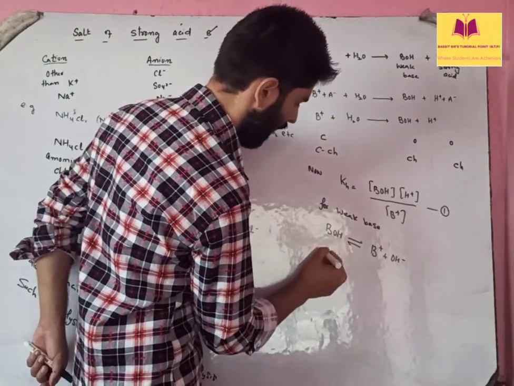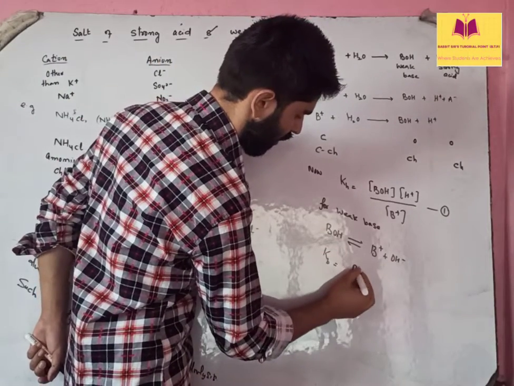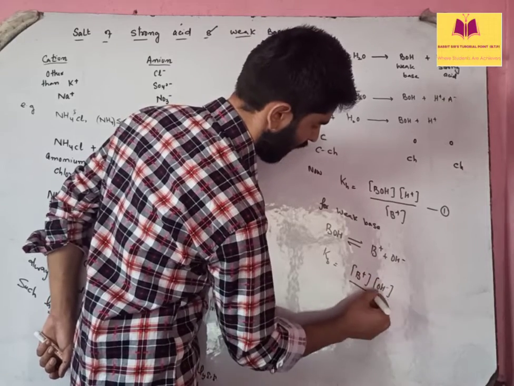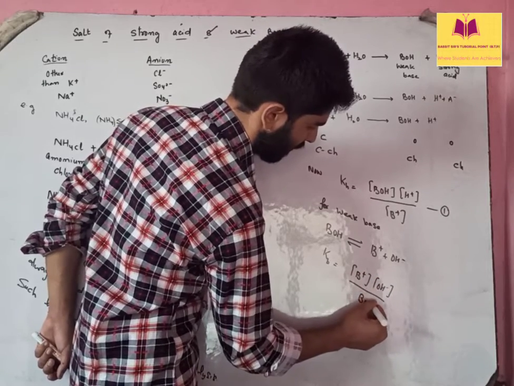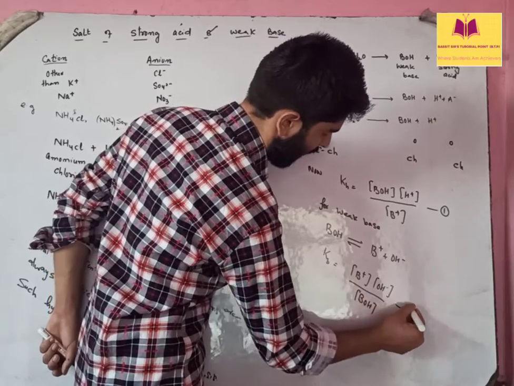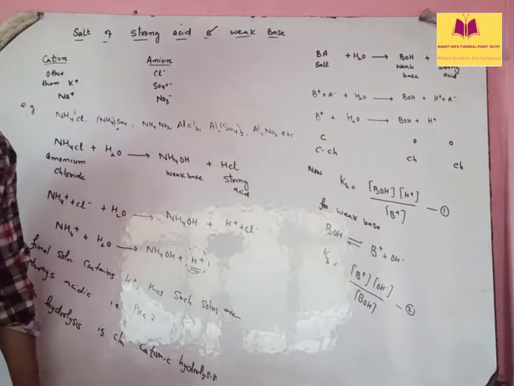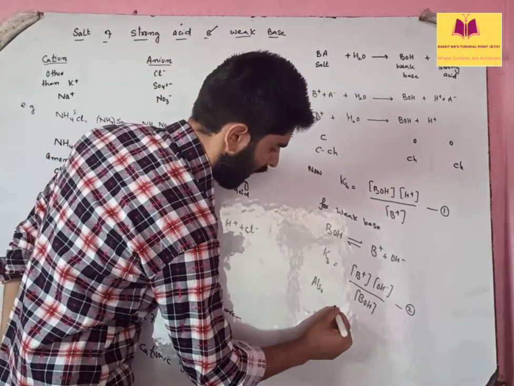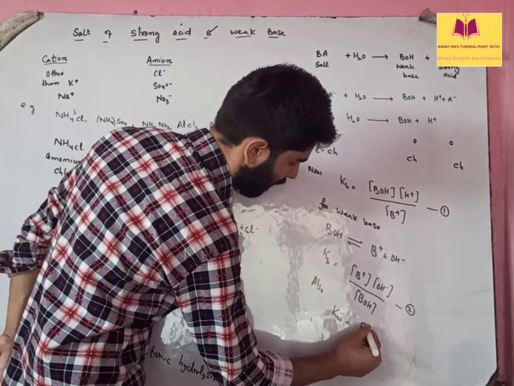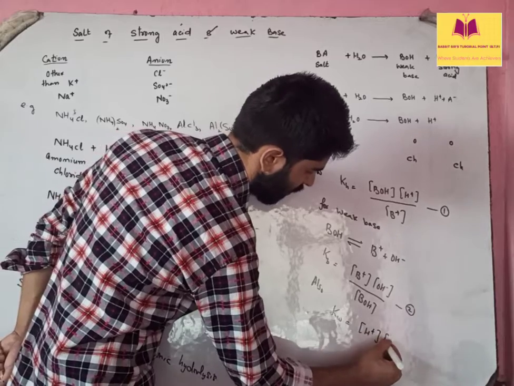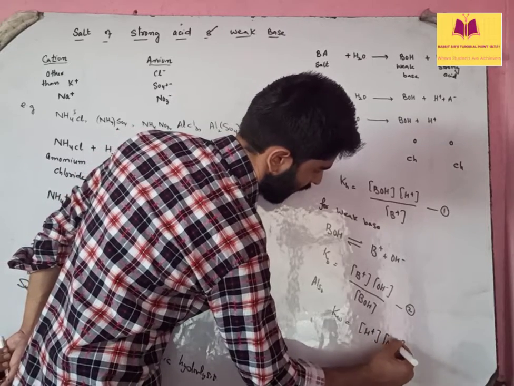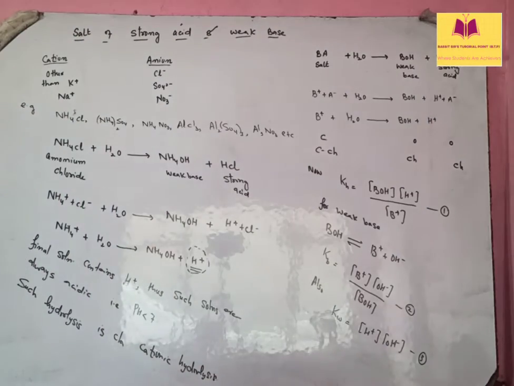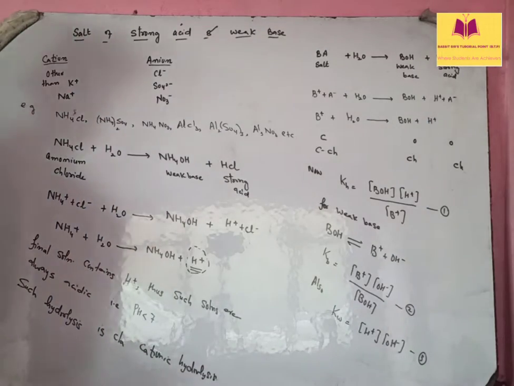Okay, so you can write Kb, the dissociation constant, as B positive, OH negative divided by BOH. Let me term it as equation 2. Also, we know the ionic product of water, that is H positive, OH negative. Let me say it as equation 3. Am I right? So what are we going to do next?